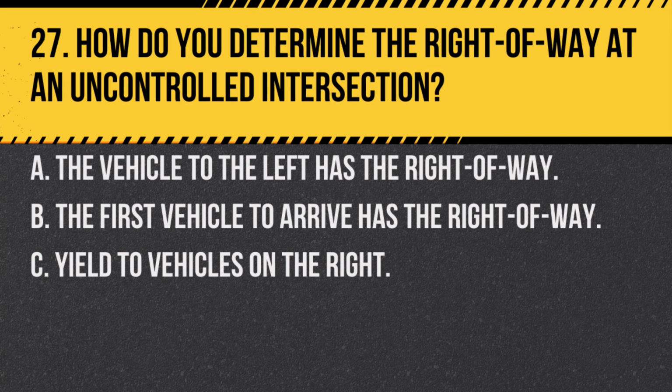Question 27. How do you determine the right-of-way at an uncontrolled intersection? A. The vehicle to the left has the right-of-way. B. The first vehicle to arrive has the right-of-way. C. Yield to vehicles on the right. Answer: C. Yield to vehicles on the right. At an uncontrolled intersection, yield the right-of-way to vehicles on your right.